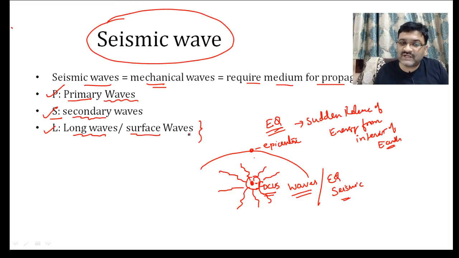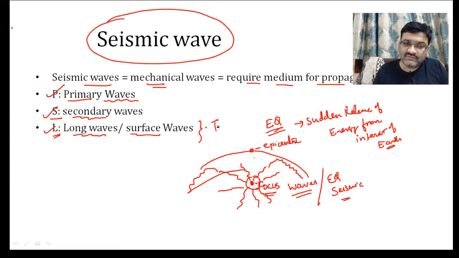Actually, L waves are not direct waves from the focus, they are a modification of the waves that have reached the surface. So suppose a wave reaches here, it gets modified near the surface.